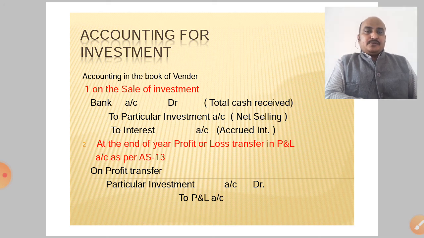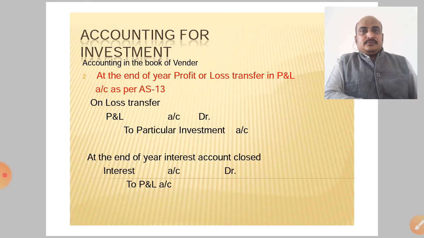On profit transfer, particular investment account debit to P&L account. When loss is transferred, P&L account debit to particular investment account. And the last, at the end of the year, the interest account is closed: interest account debit to P&L account.